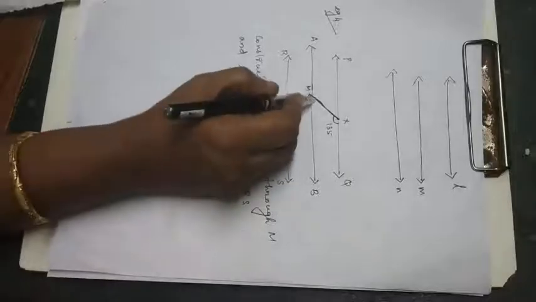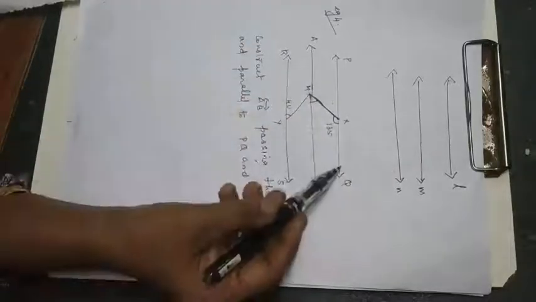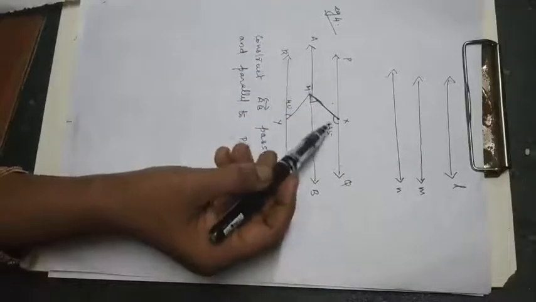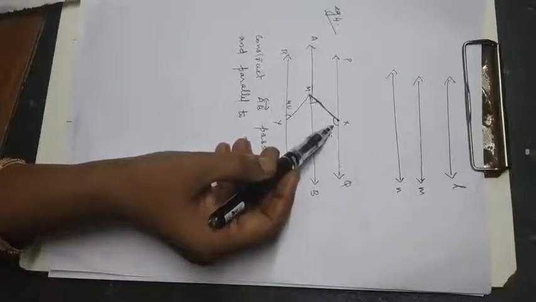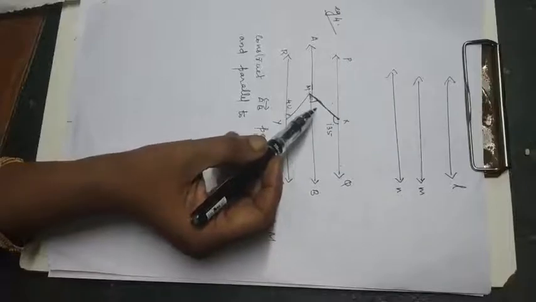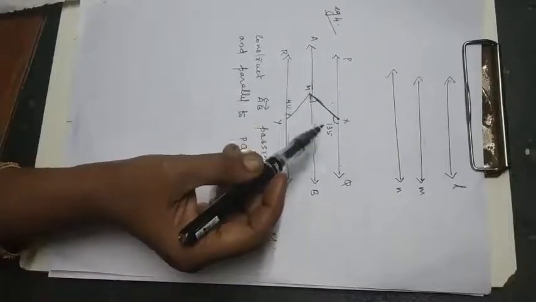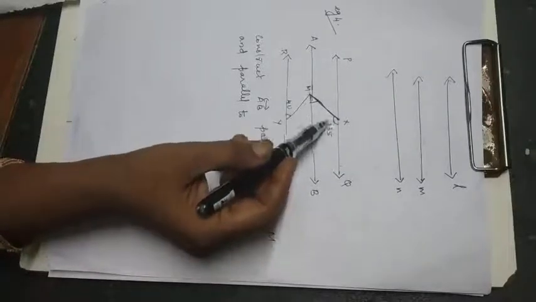This one and this one, two lines. Yes, interior angles on the same side. Interior angles on the same side will be 180, that is supplementary.